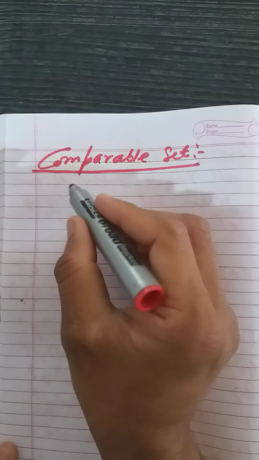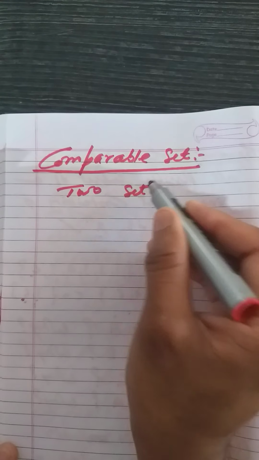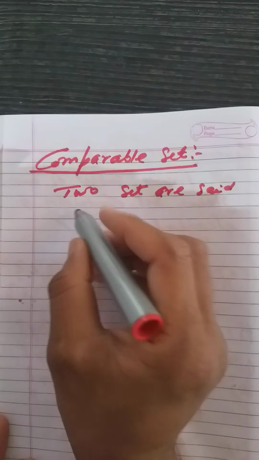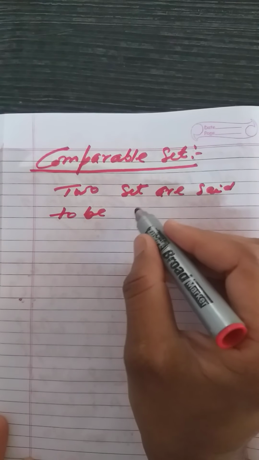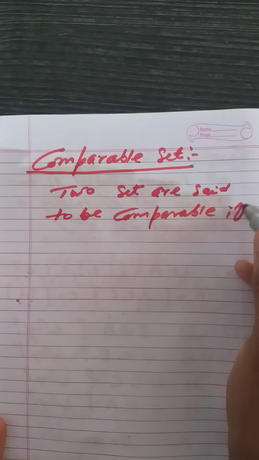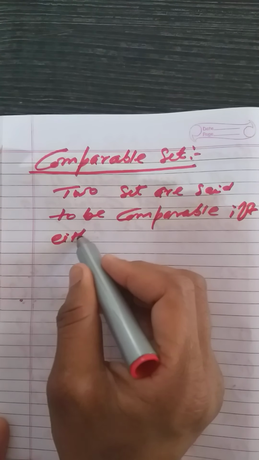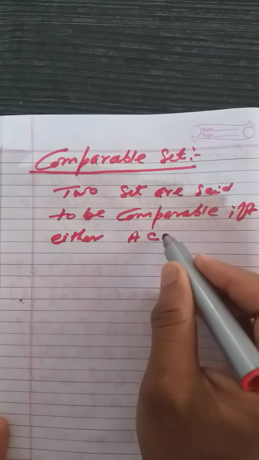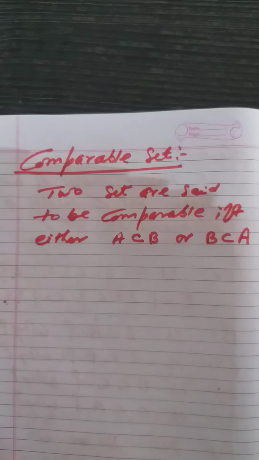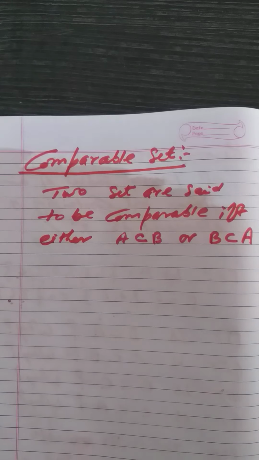The next point is comparable sets. Two sets are said to be comparable if either A is a subset of B or B is a subset of A. Right?